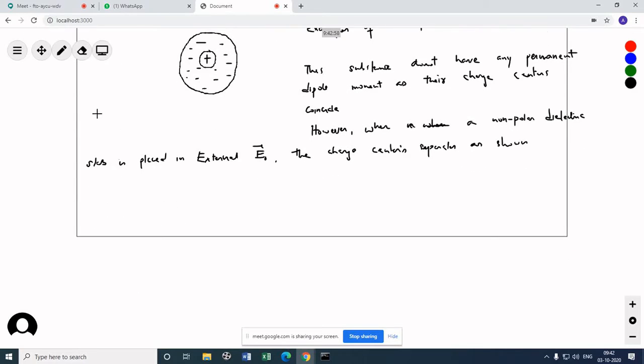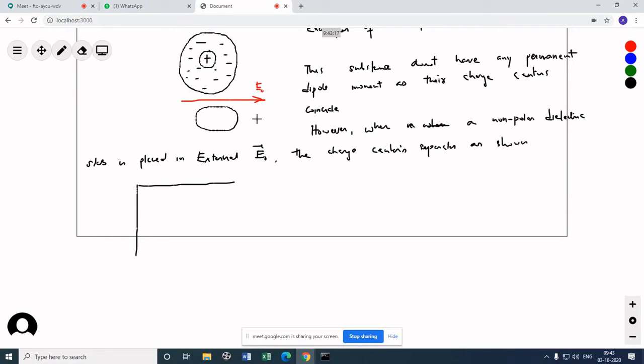So you'll see something like this. If I have this slab here, now this is a dielectric slab. I'll show you another diagram here. You see, now what will happen, if this is the direction of electric field,